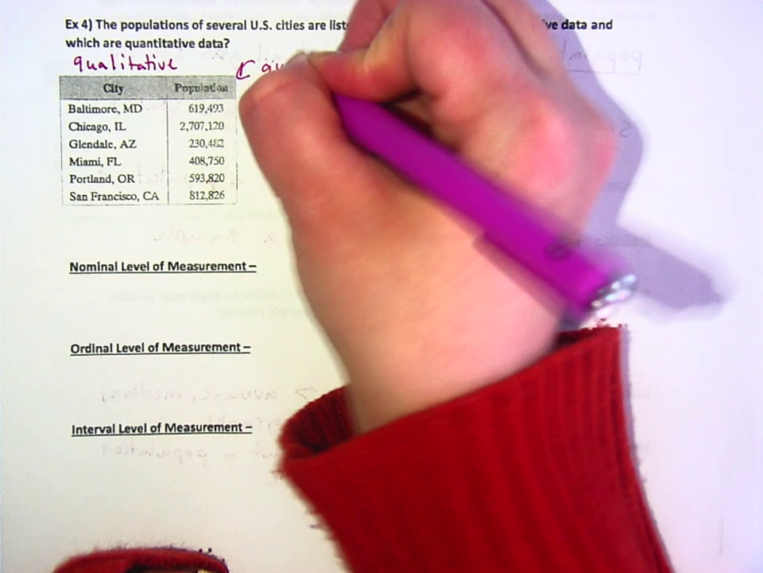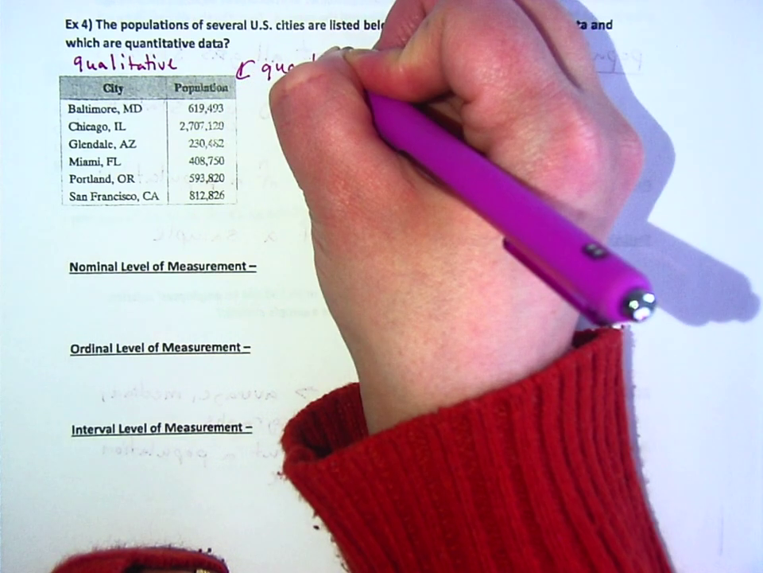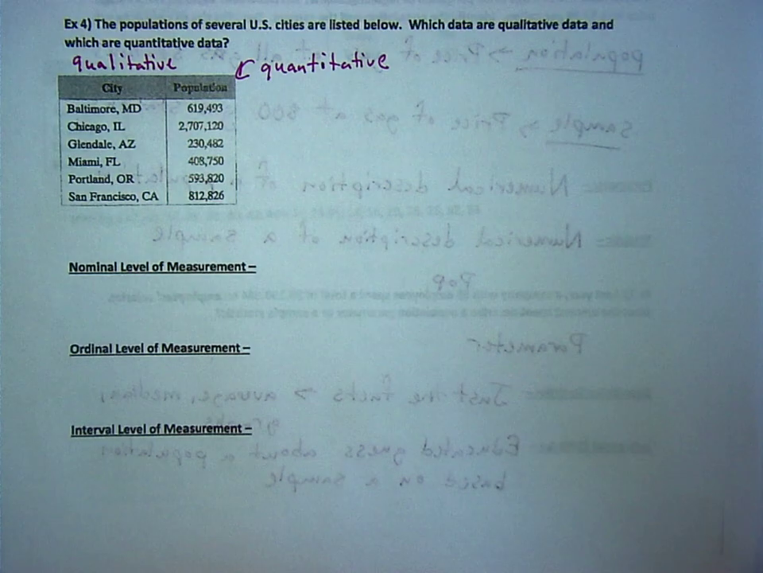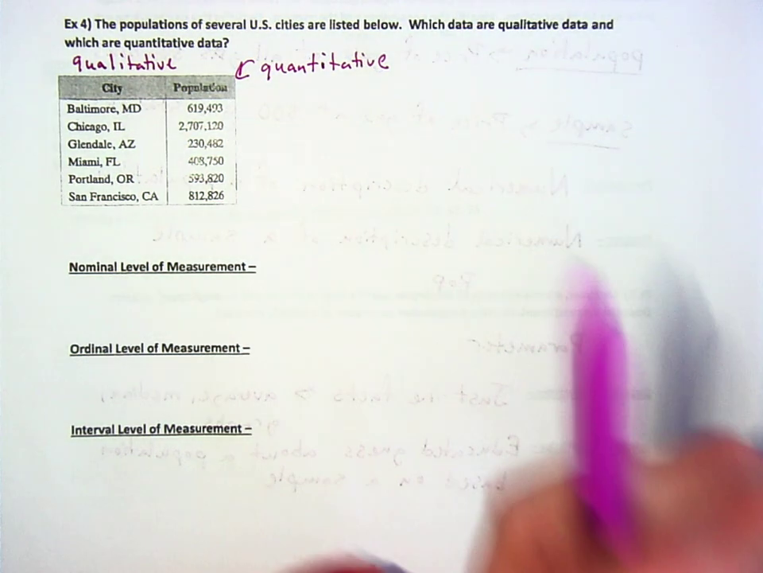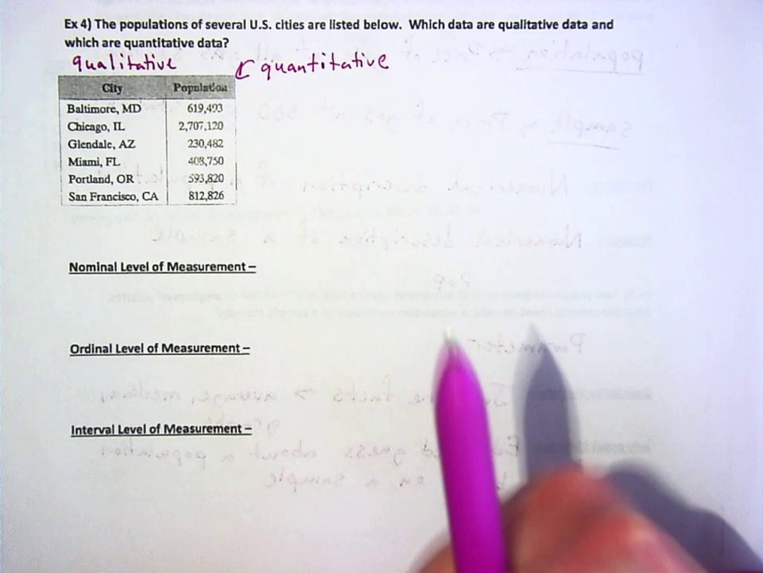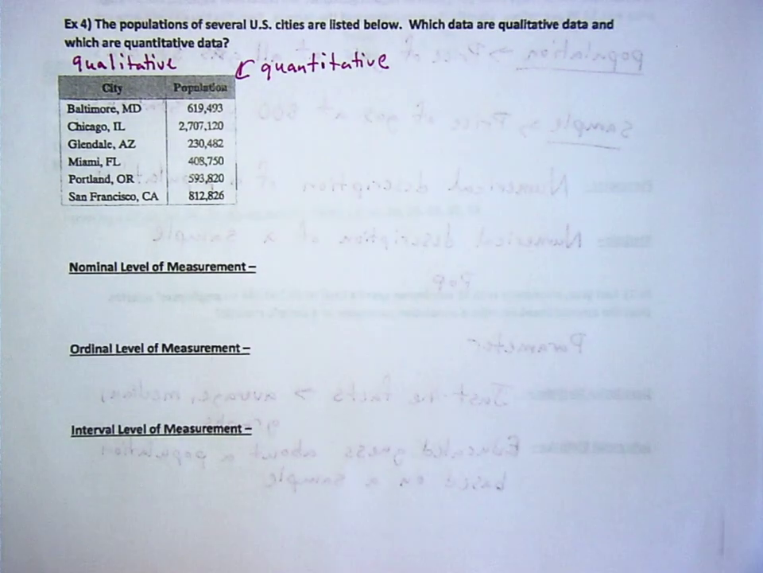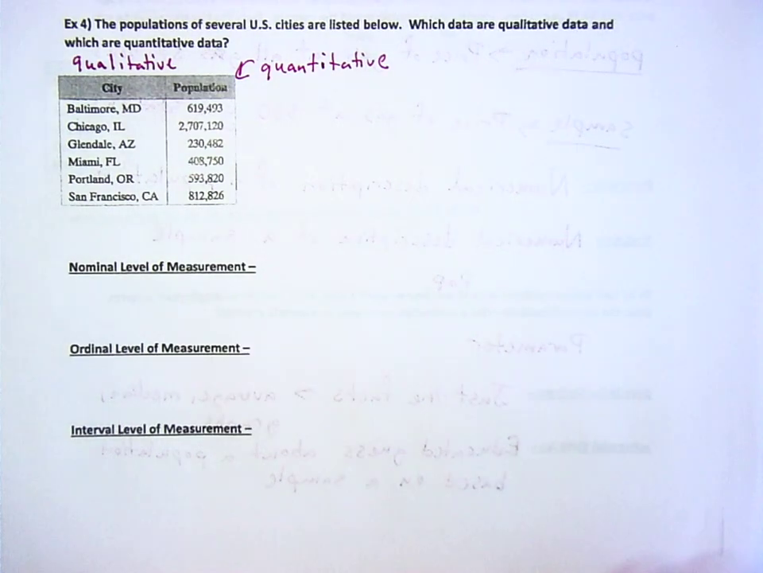Yes, that is not just a number. It's not like you ask somebody, hey, how many people are in Miami, Florida? And somebody said, well, my favorite number is 408,750, so write that down. Like, they counted people. That means something. It's a number that means something.